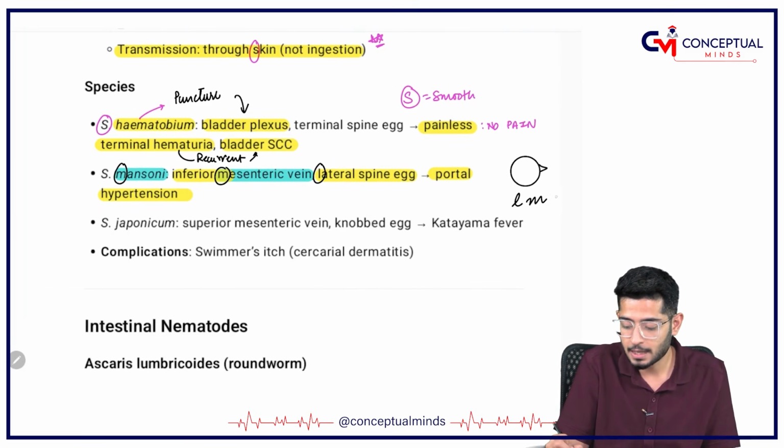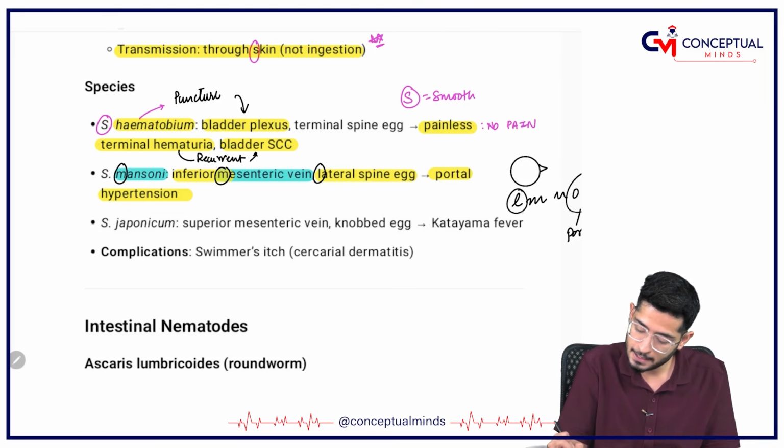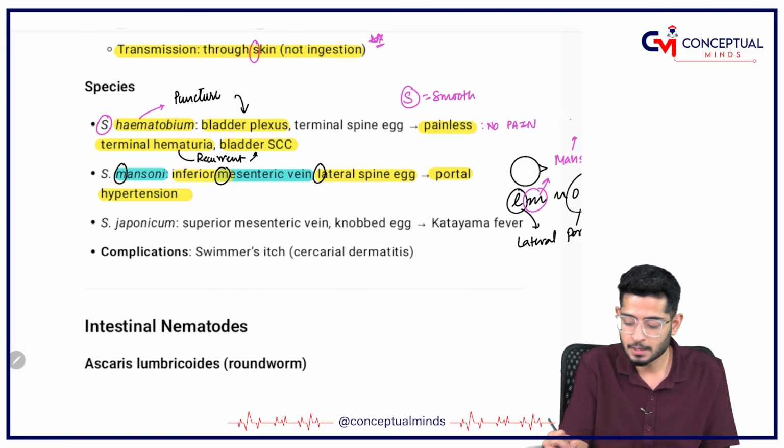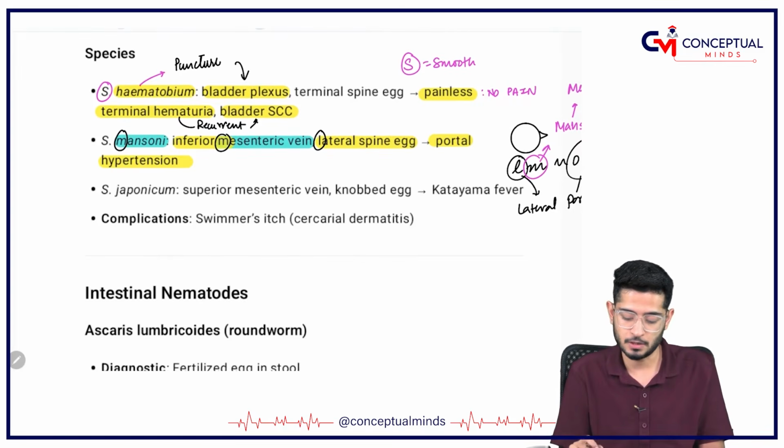You can remember with LMNOP. P and O together, portal hypertension. What is L? L is the lateral spine which is there. What is M? M means it is Mansoni, and the inferior mesenteric vein also.